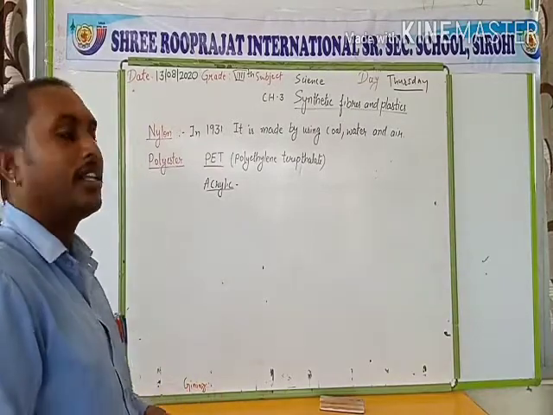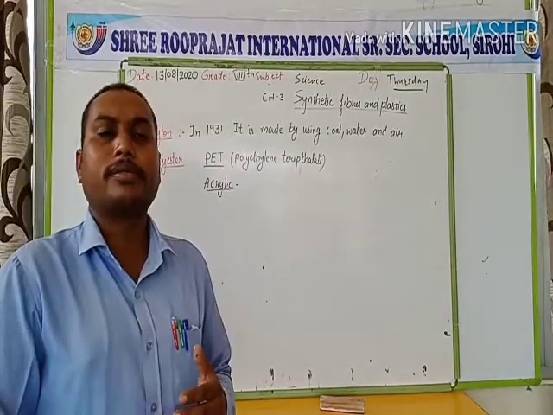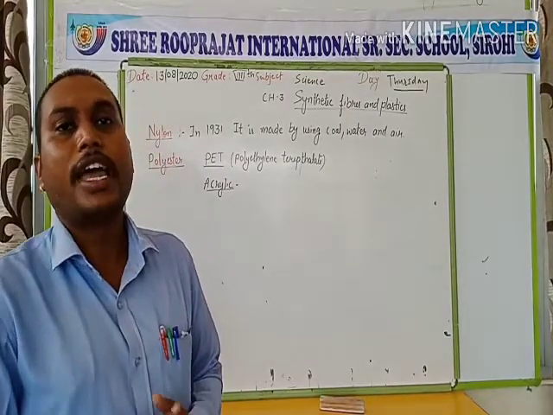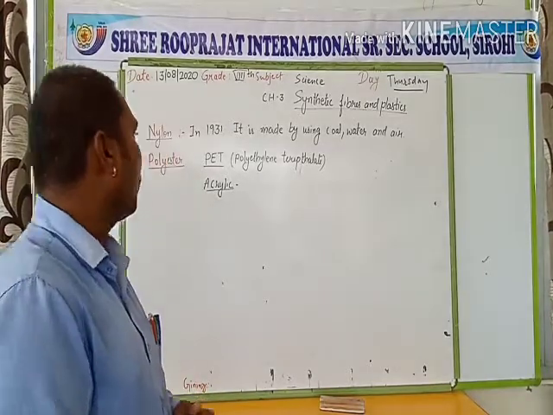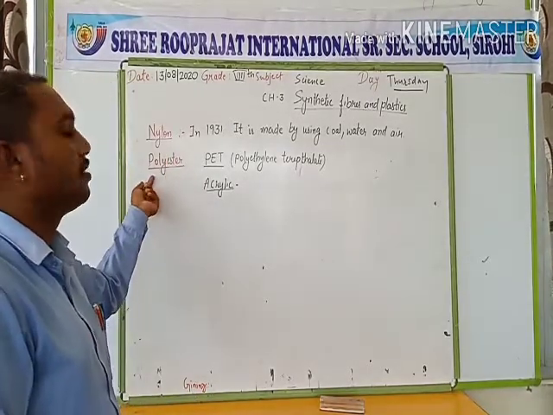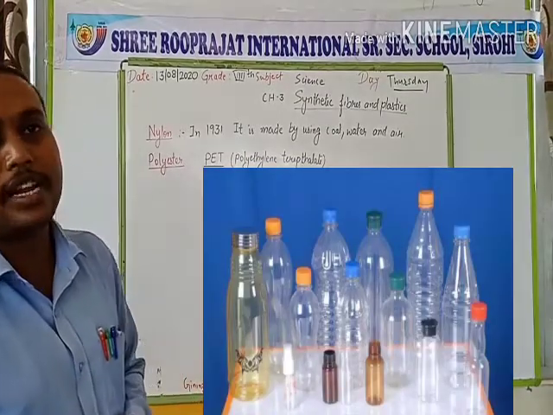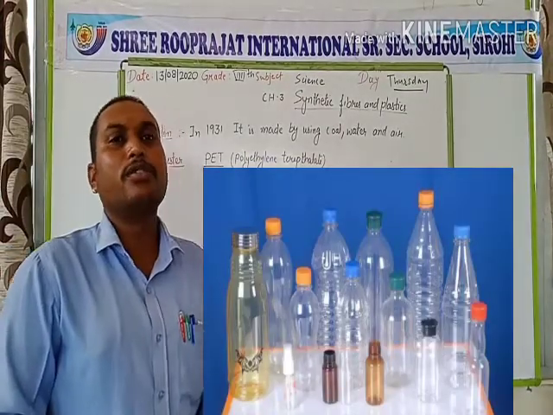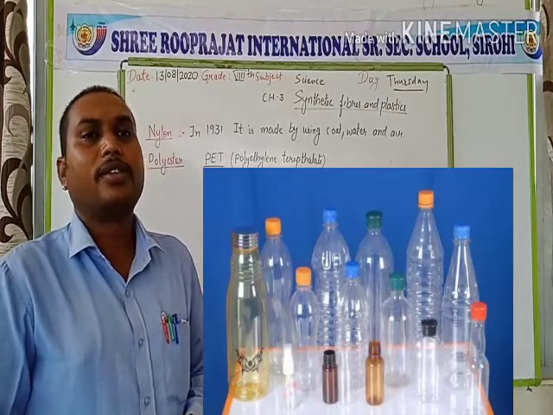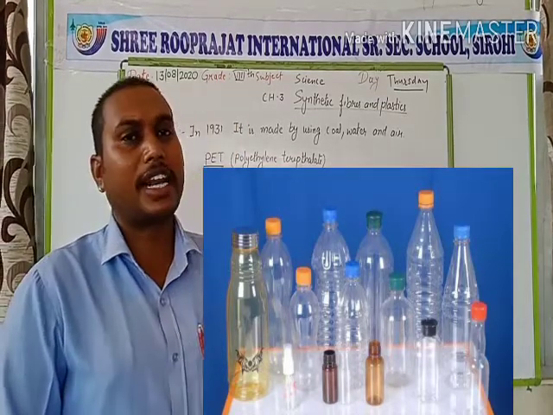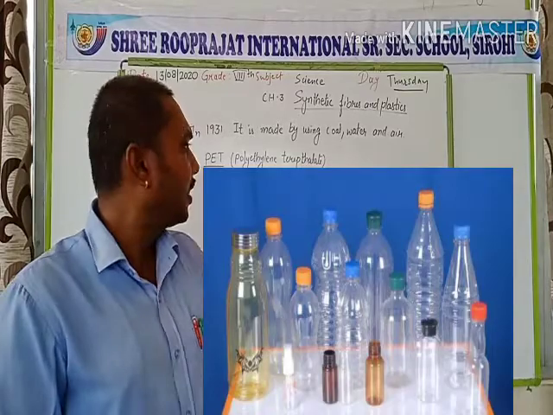Next, another synthetic fiber is polyester. It uses many units of ester, and so it is known as polyester. Poly means many, and an example of polyester is PET, polyethylene terephthalate. The PET bottles we use in our day-to-day life for storing water, etc. are made up of this PET.